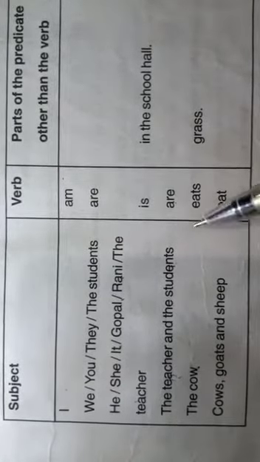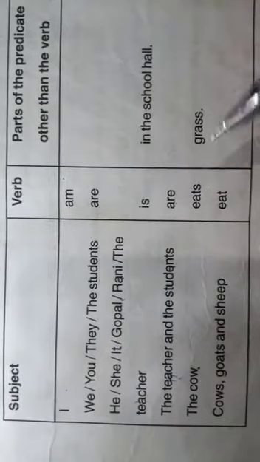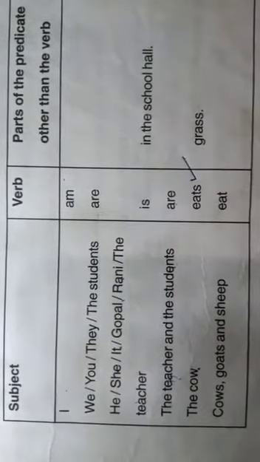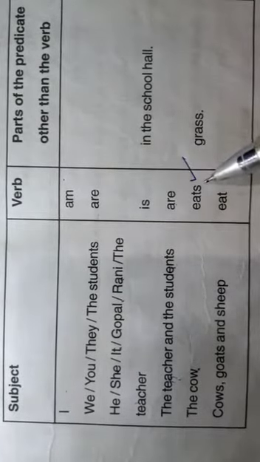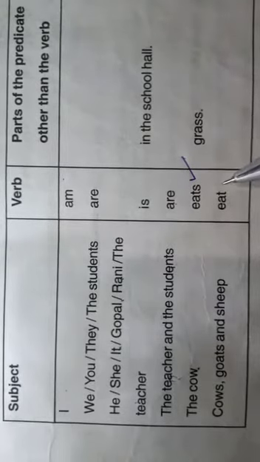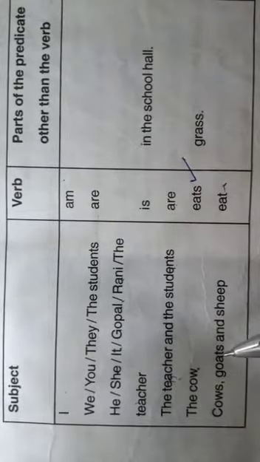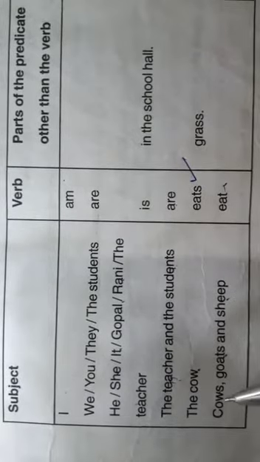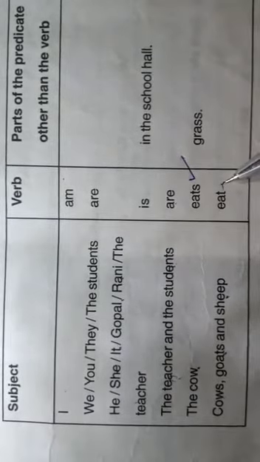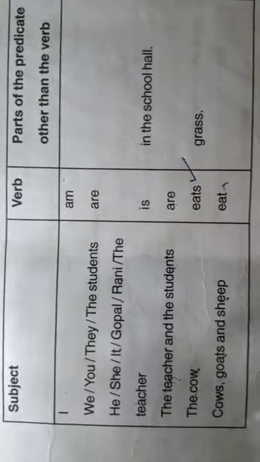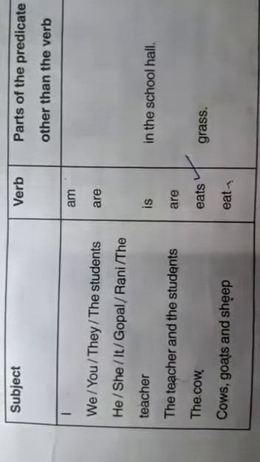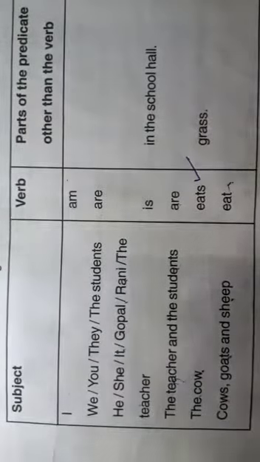The cow eats. Eats is singular. If a verb carries s or es, that is singular. Eat is plural. Cows plural. Goats plural. Sheep plural. So plural subject takes plural agreement, plural verb; singular subject takes singular agreement. That is called subject verb agreement.